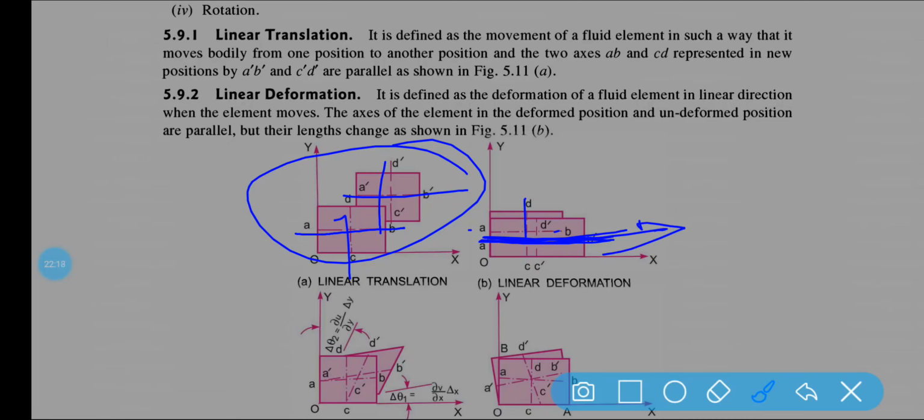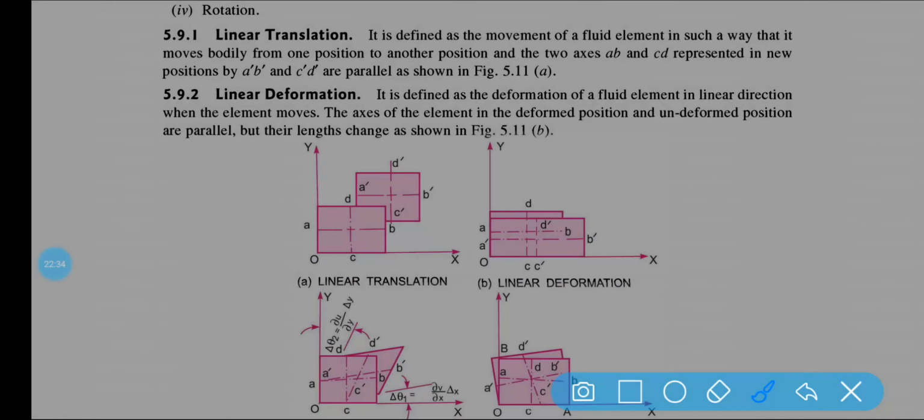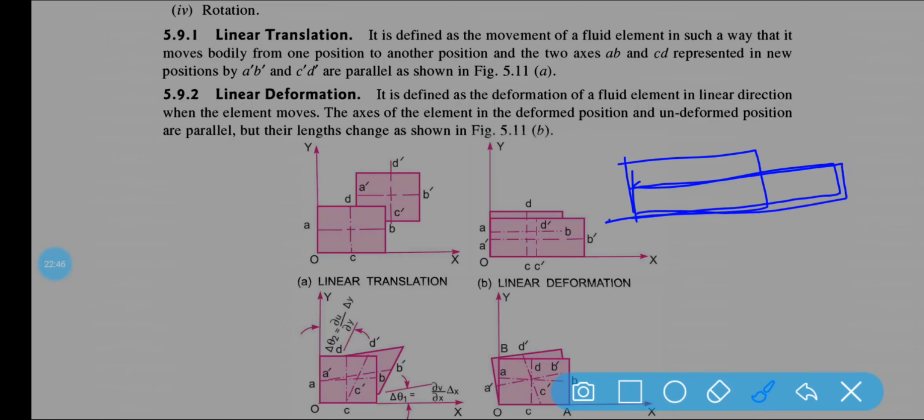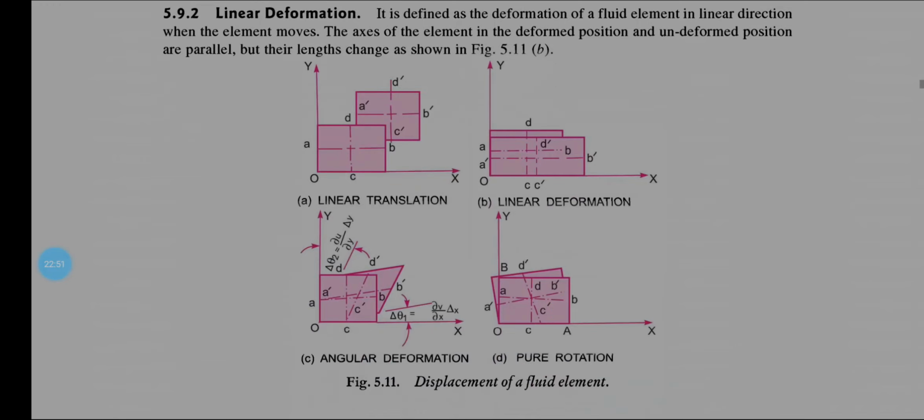The axes of the element in the deformed position and undeformed position are parallel to each other. But their length changes. You can see the length is changing, this is the old position and this is the new position. But the positions remain parallel to each other. So this is linear deformation.